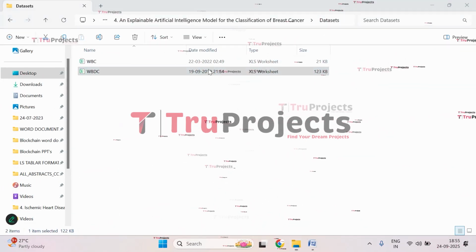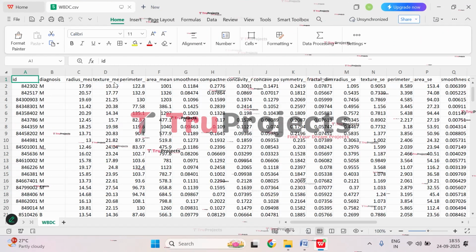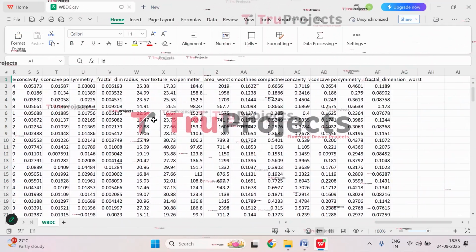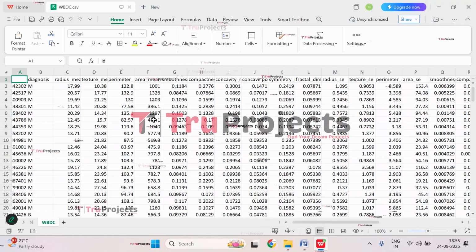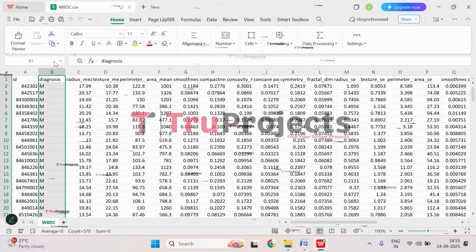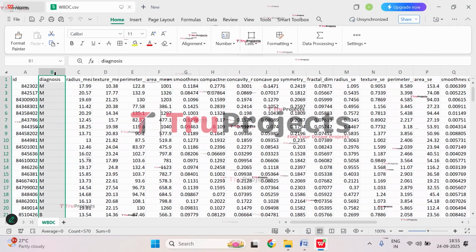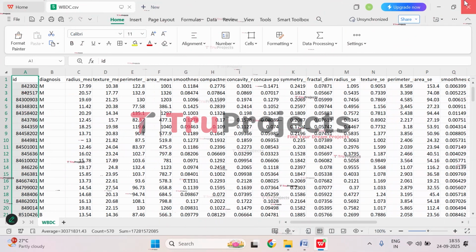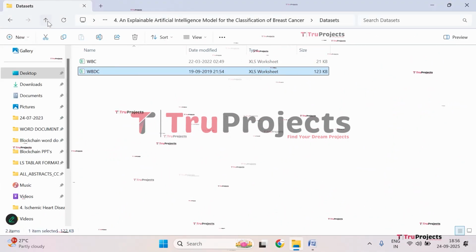And here we have WDBC. Here we have multiple features, multiple attributes for predicting whether the person has breast cancer or not. This is the prediction column, that is the target column that we will be predicting. And here we have the ID of the people. Let's close this and get back.